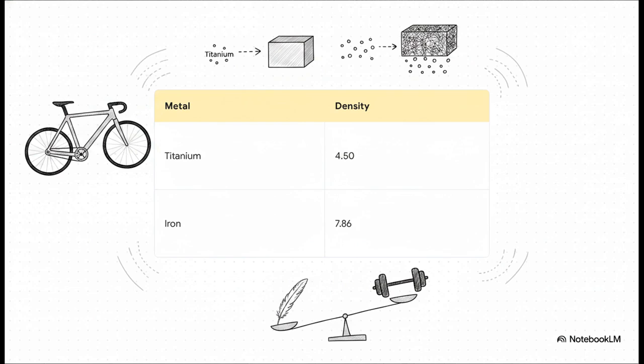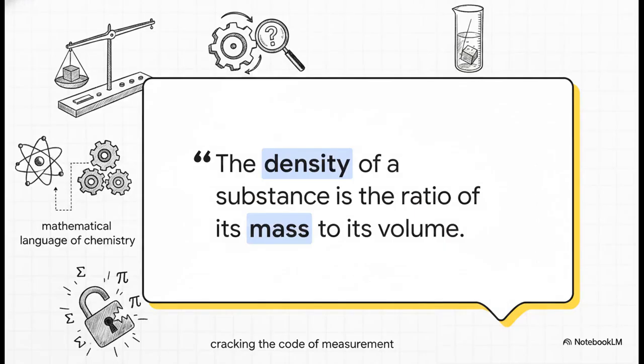What this practically means out in the real world is that for any given physical volume, titanium has significantly less mass than steel. You get all the structural volume and strength you need for a solid bicycle frame, but it stays incredibly lightweight. And as we just saw, density is simply calculated as mass divided by volume. By understanding exactly how to measure that mass and volume with certainty, knowing how to convert the units properly, and respecting those rules for significant figures, we can confidently answer real-world questions like this. We've essentially cracked the code of measurement.